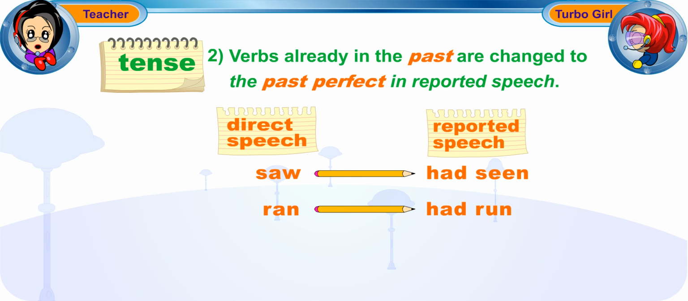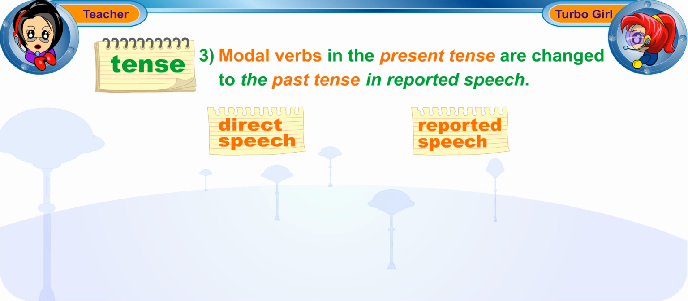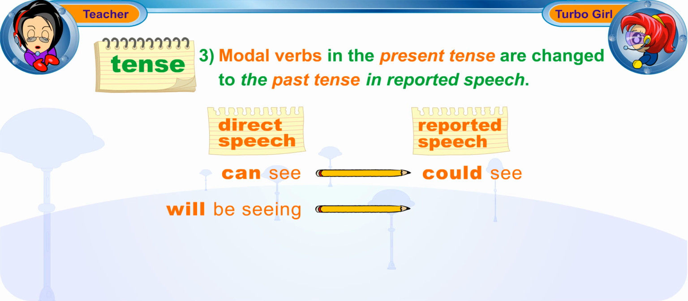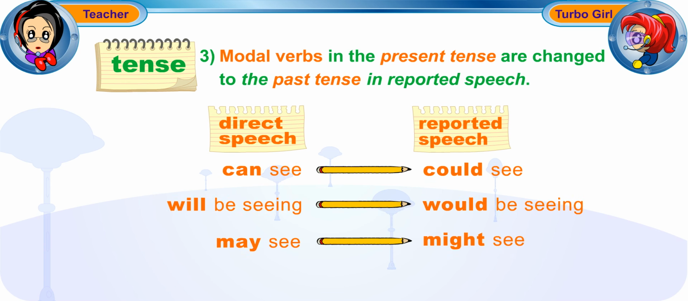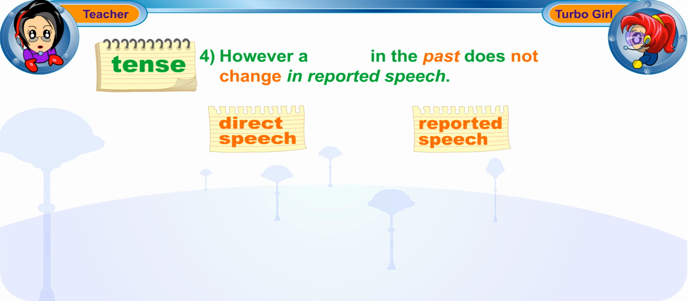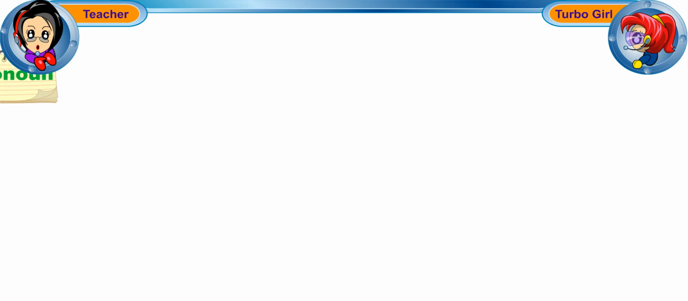Ran, had run. Modal verbs in the present tense change to the past tense in reported speech. Can see, could see. Will be seeing, would be seeing. May see, might see. However, a modal in the past does not change in reported speech. Could see, could see. Might run, might run.